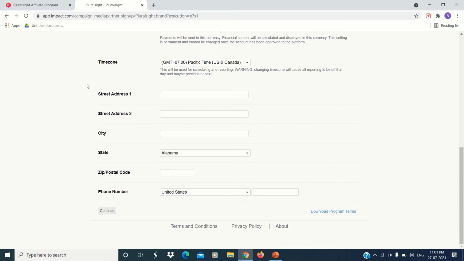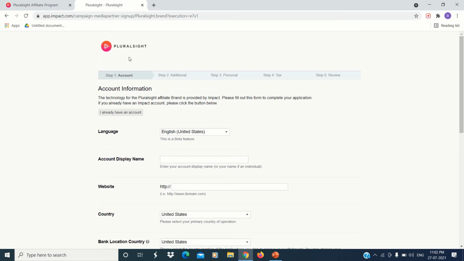So guys, after you click on the continue button, you will be redirected to an online platform called Impact Radius. Impact Radius is an online platform that connects different types of affiliate networks on a single platform, meaning you can promote different types of affiliate networks on a single platform. If you do not have an account on Impact Radius, you can still promote this product from Impact Radius. I already have an account on Impact Radius, so let me log into my account and show you the dashboard.